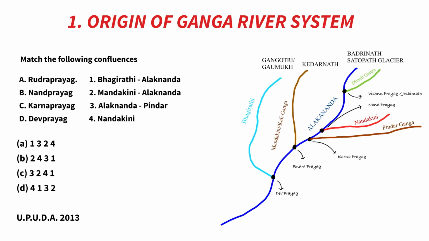This question is match the following. First is A, Rudraprayag. By trick KMR, Kumar, Kedarnath, Mandakini and Rudraprayag, it will match with 2 Mandakini. Next is B, Nandaprayag, and this will obviously match with Nandakini. C is Karnaprayag, and the trick was ठंड से काँप रहे हैं, KAP. So Karnaprayag, Alakananda and Pintar Ganga. And Pintar Ganga is option 4. Last is Devprayag, and from the trick Dragon Ball Z or DBZ, it will match with 1 Bhagirathi.